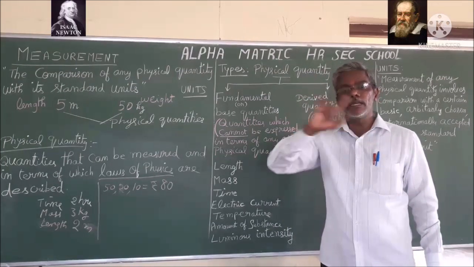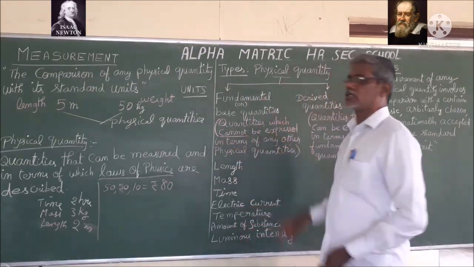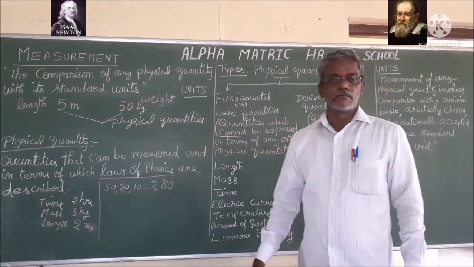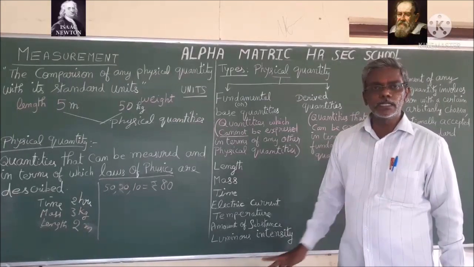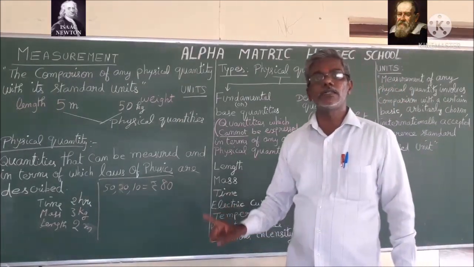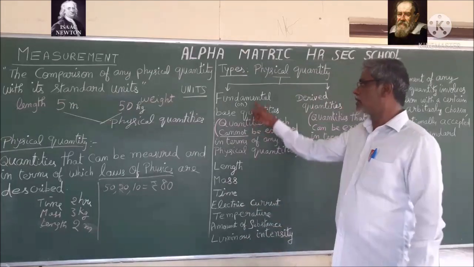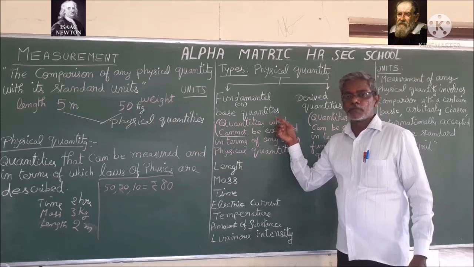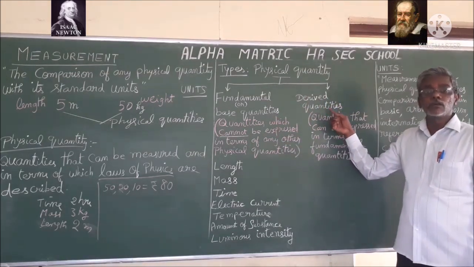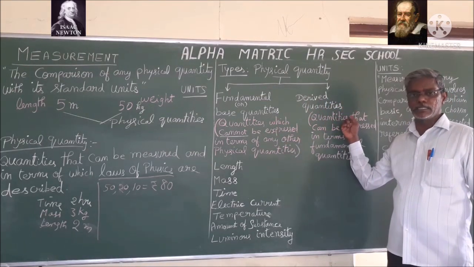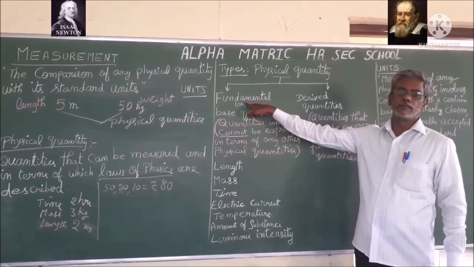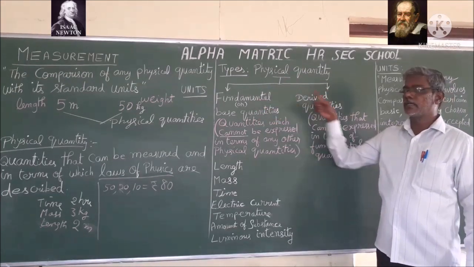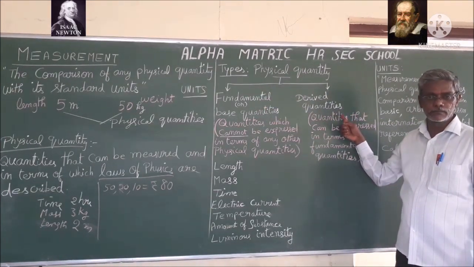Quantities that cannot be expressed in terms of any other physical quantity, we will call fundamental or base quantities. Derived quantities can be expressed in terms of fundamental quantities.